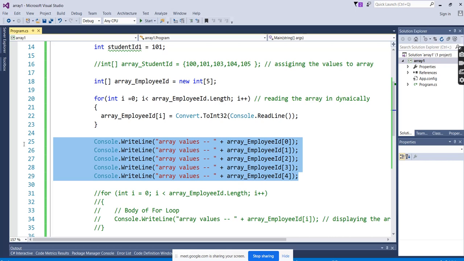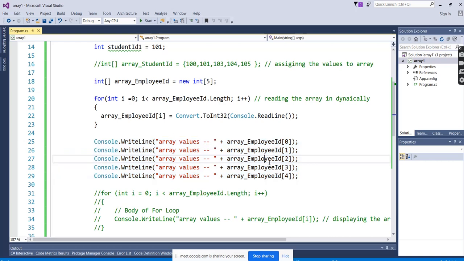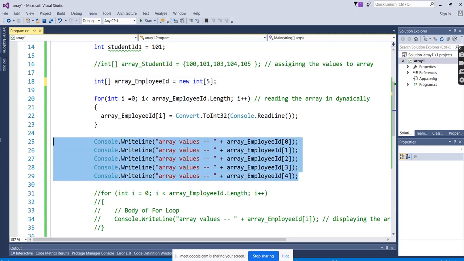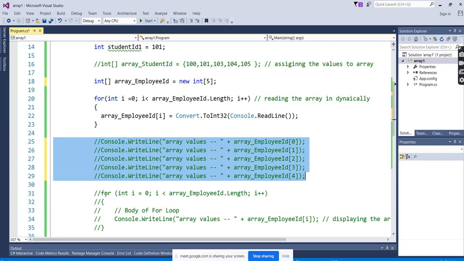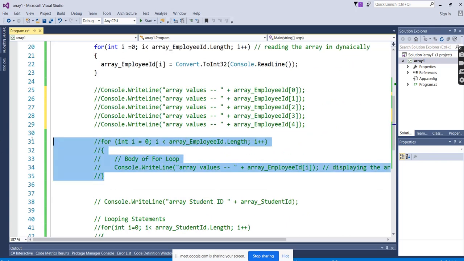Now why do we use a for loop? If you're not using a for loop, then we have to hard code everything: index of 0, index of 1, index of 2, index of 3, index of 4. If the size is 200, then 200 of these will be there, right? To reduce that burden and work, to make it simple, and to read values dynamically, we go for looping statements where the value is incremented dynamically.